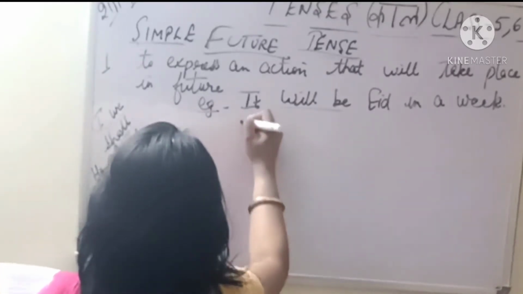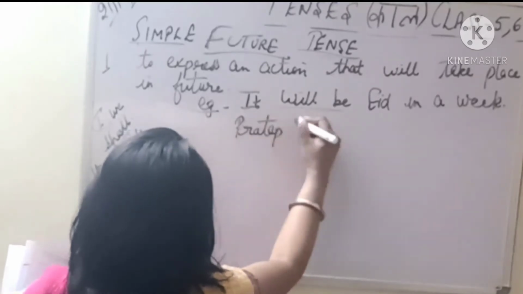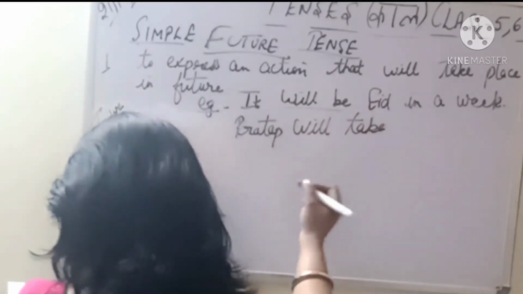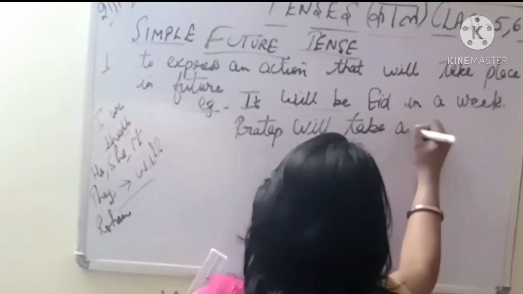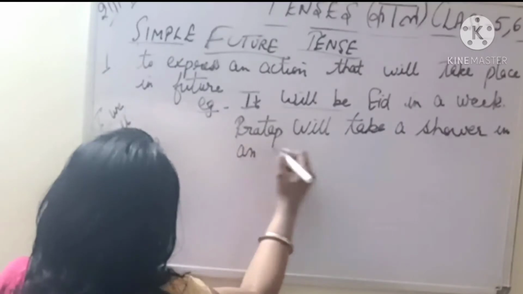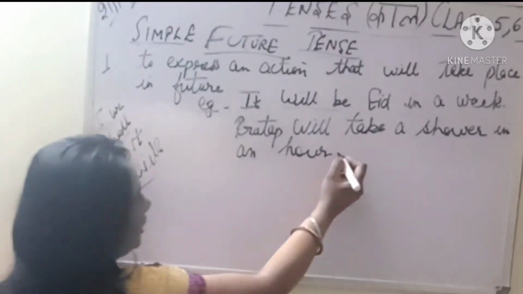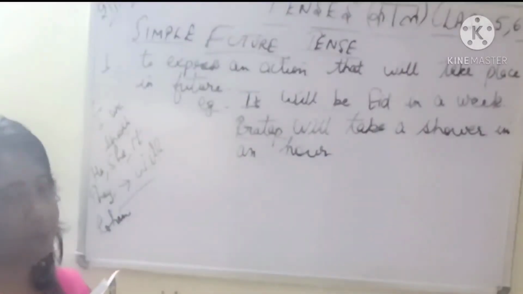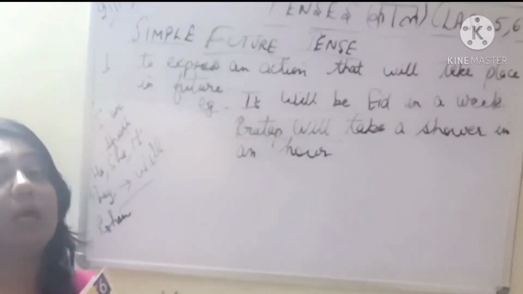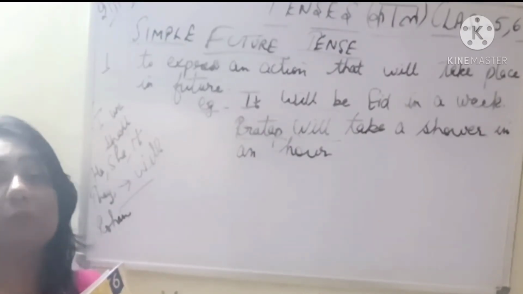Okay, Pratap will take. Let's take one more example. Pratap will take a shower in an hour. Now see, Pratap subject, will, मैंने बोला था will क्या होता है? आपकी मॉडल्स होते हैं. will, shall, can, could, may, might.